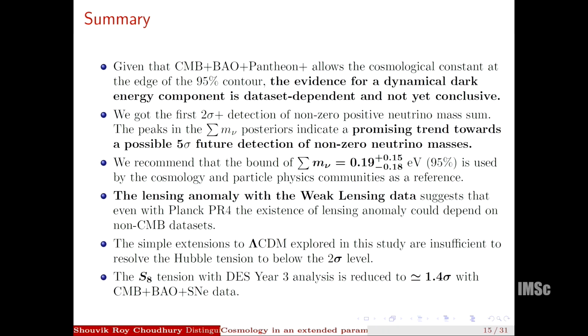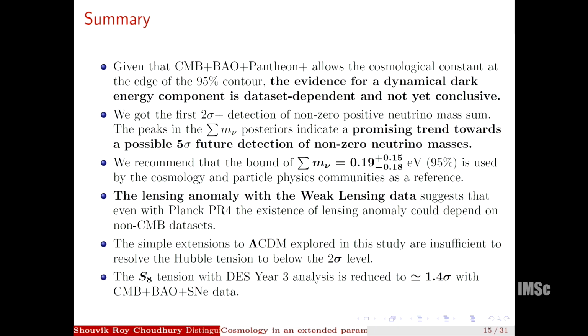So to summarize, CMB plus BAO plus Pantheon Plus allows for a cosmological constant at the edge of the 95% contour. So the evidence for a dynamical dark energy component is dataset dependent and not conclusive yet. We find the first 2 sigma detection of a non-zero positive neutrino mass sum, and the peaks in the sum of neutrino posteriors indicate that in future we might find a 5 sigma detection as well. We recommend this bound for the particle physics and cosmology communities to use as reference.